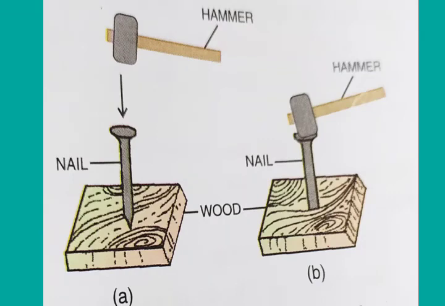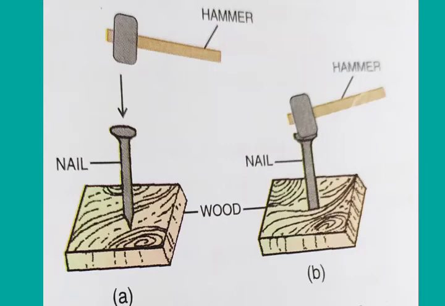A hammer at a height has potential energy due to its raised position. When the hammer is dropped from that raised position, it begins to fall, and the falling hammer has kinetic energy. Thus, the potential energy stored in the hammer in its raised position changes into kinetic energy when the hammer is falling.